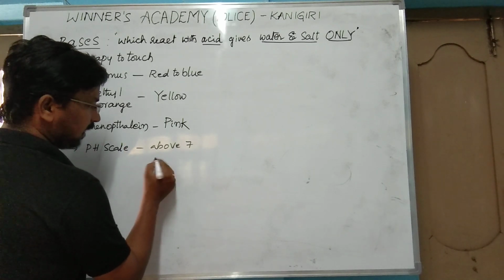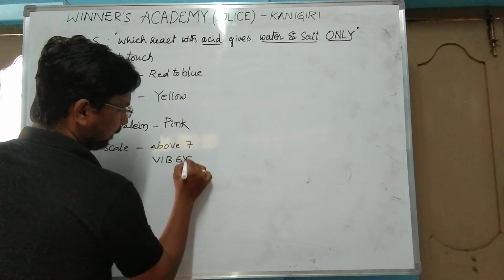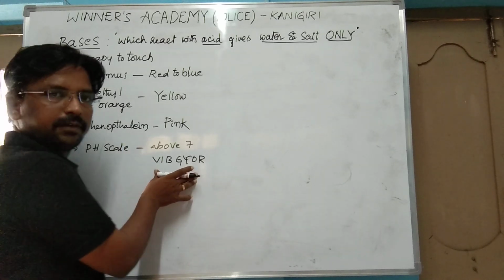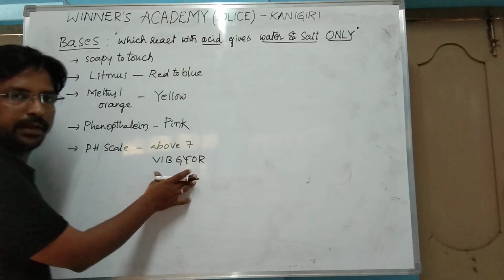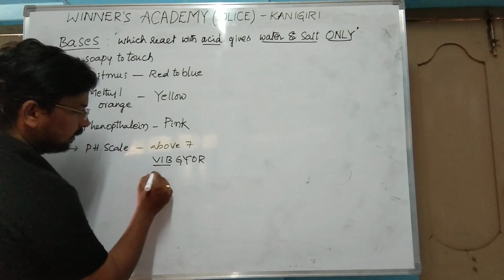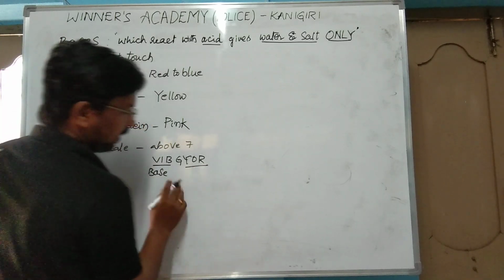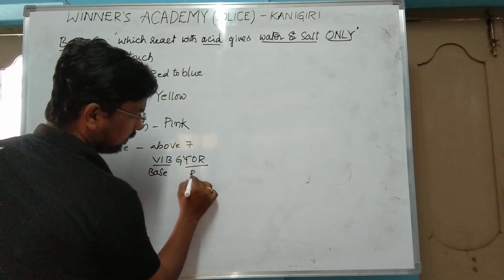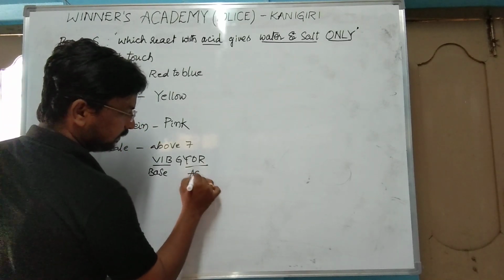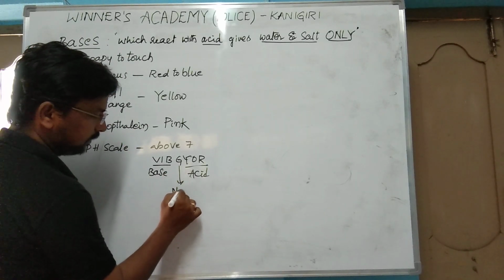These colors are generally the VIBGYOR colors, observed in the visible region of the spectrum. Here violet, indigo, blue are bases, and yellow, orange, red are, sorry, acids, and green is neutral.